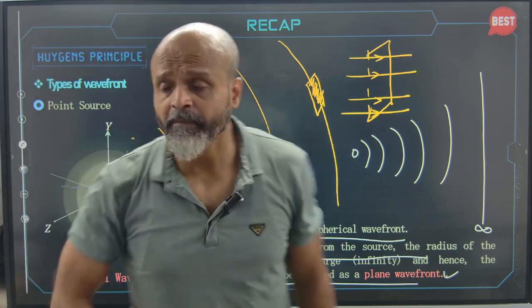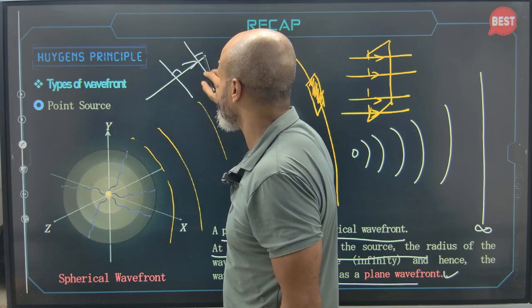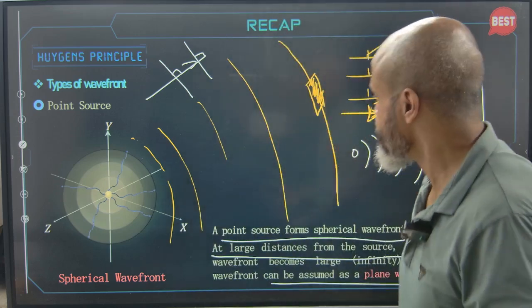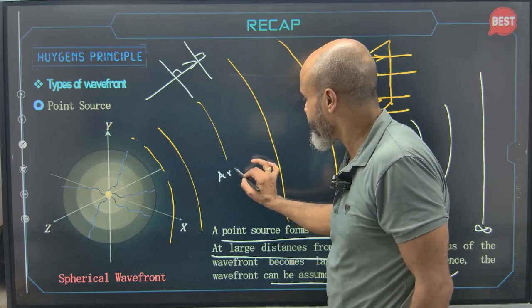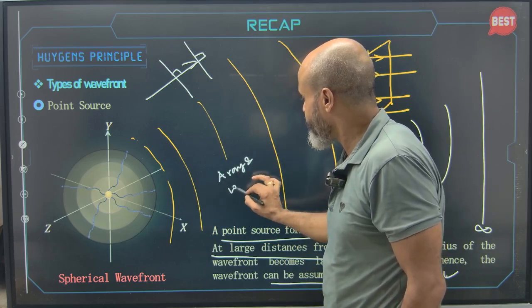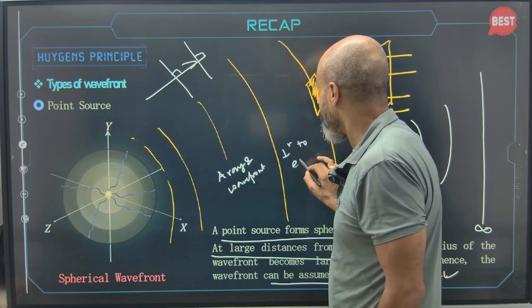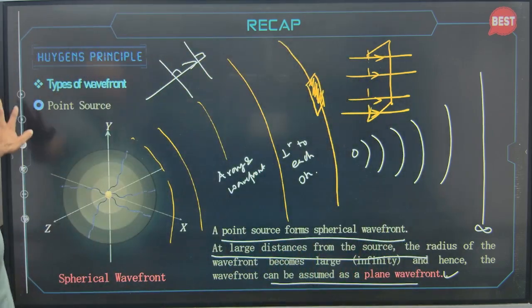The thing that we have to keep in mind is that rays and wavefronts are always perpendicular to each other. No matter if they are circular or plane wavefronts, a ray and a wavefront will always be perpendicular to each other. Okay. All right. Let's move ahead.